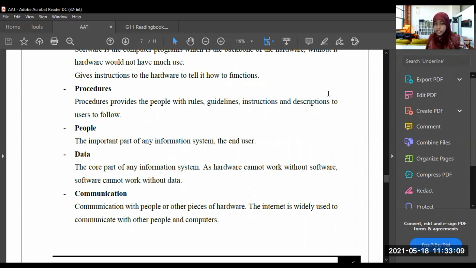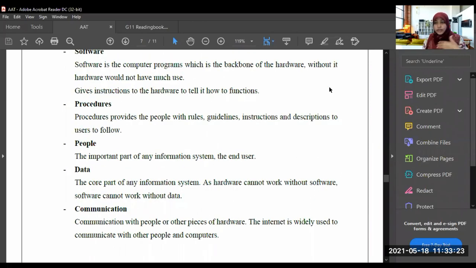Next one, communication. Communication with people or other pieces of hardware. The internet is widely used to communicate with other people and computers. So communication, you know what communication is. Communication means interaction. We are interacting with people, right? We are interacting with the hardware. So that is communication.